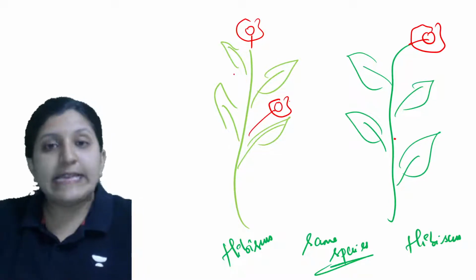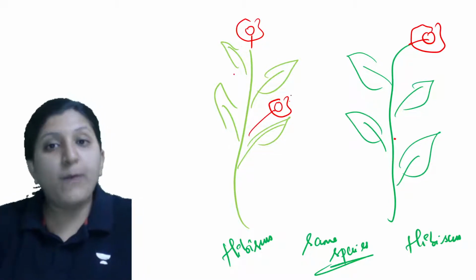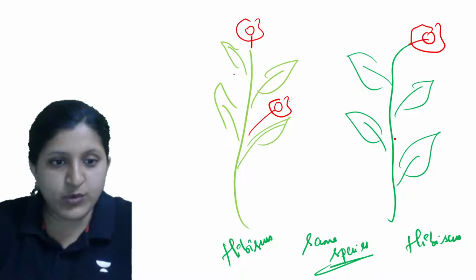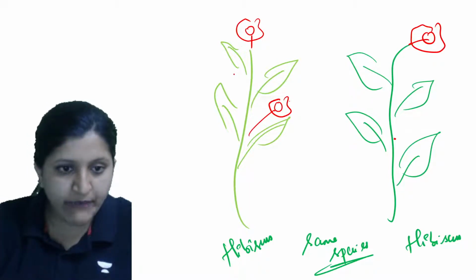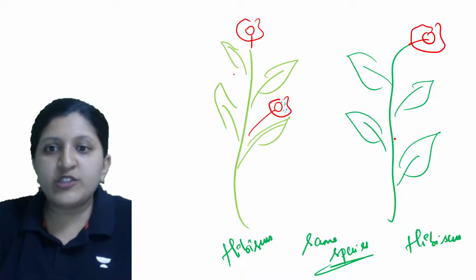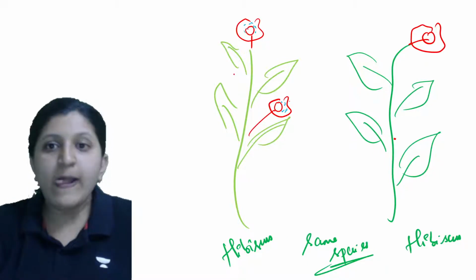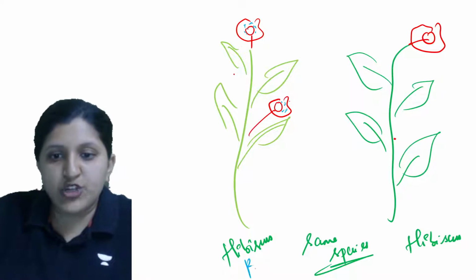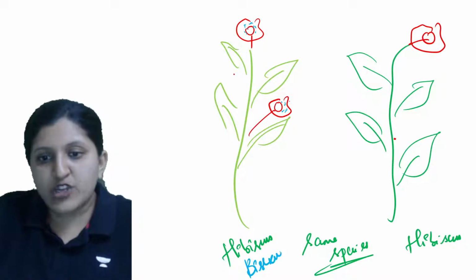In this case, the pollen grains that are produced here, this is a bisexual flower.